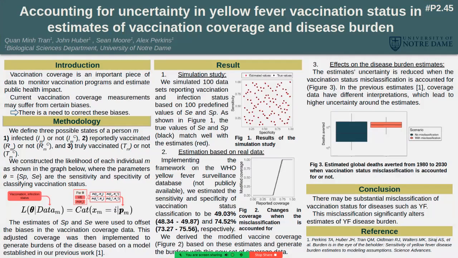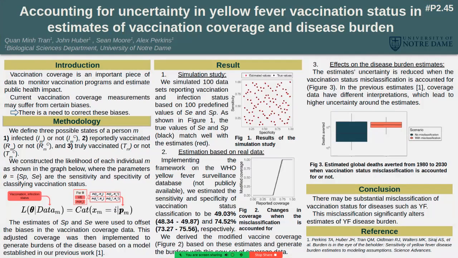Vaccination coverage is an important piece of data that can be used to monitor vaccination programs and estimate the public health impact. In this work, we will estimate the misclassification of yellow fever vaccination status, and we also observe the effect of this misclassification on the disease burden estimate.